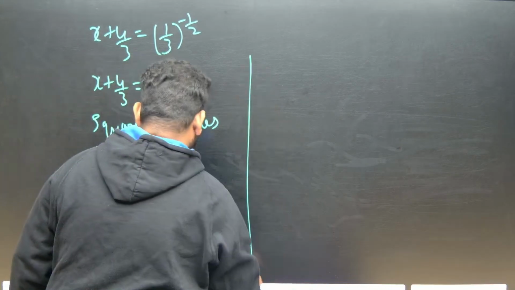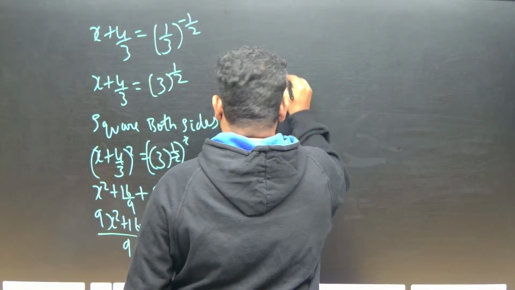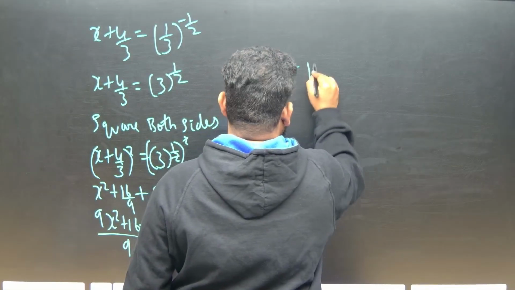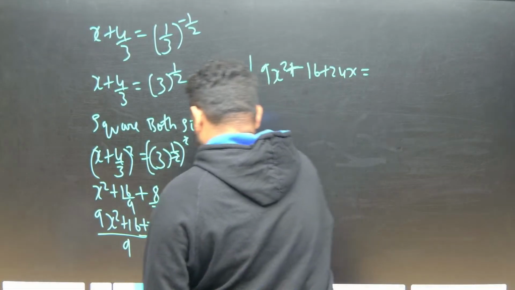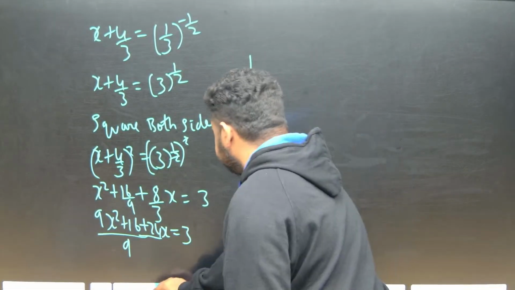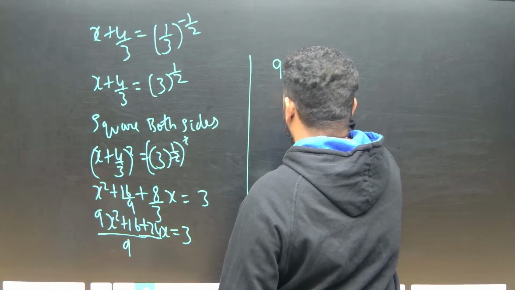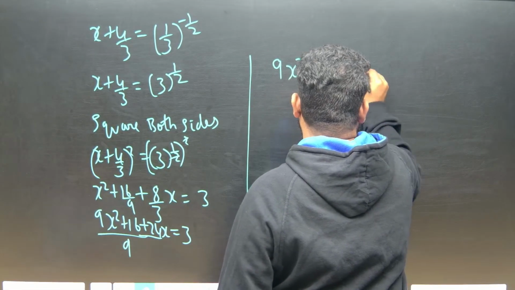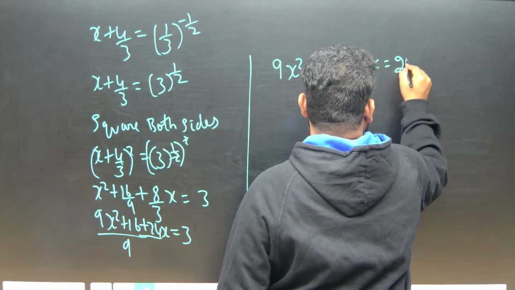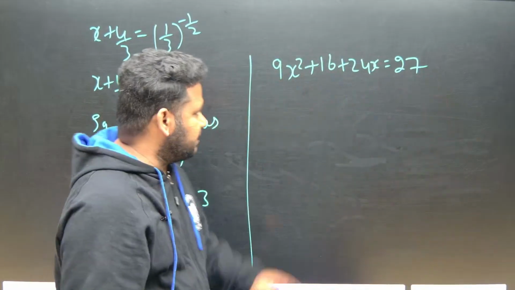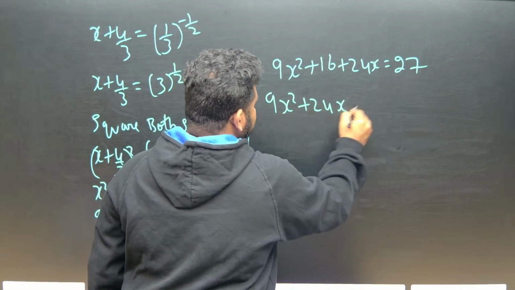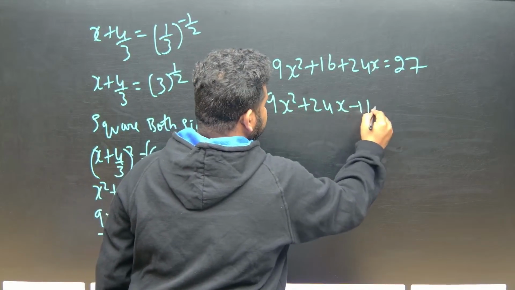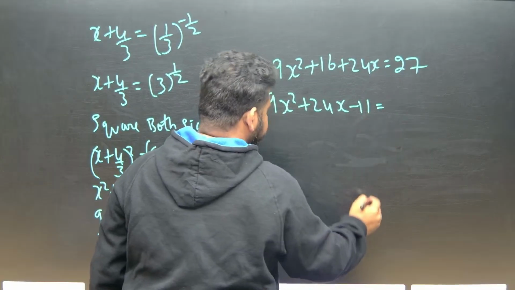Let me write it neatly. So 9x square plus 16 plus 24x is equal to 3 nines are 27. Let me bring it this side: 9x square plus 24x is equal to 27 minus 16.